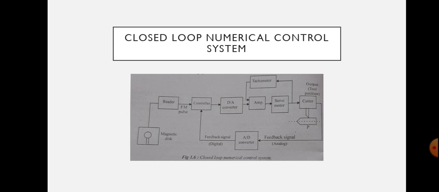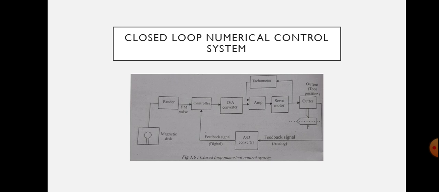And that difference signal is given to digital to analog converter, and that converts the controller output pulse, that is error signal, into an analog signal. The amplifier amplifies the analog signal and feeds those signals to servo motor. The servo motor's angular position changes based on the input, and based on the angular position the cutter head is changed. That means the position of the cutter head is controlled by the angular motion of the servo motor.